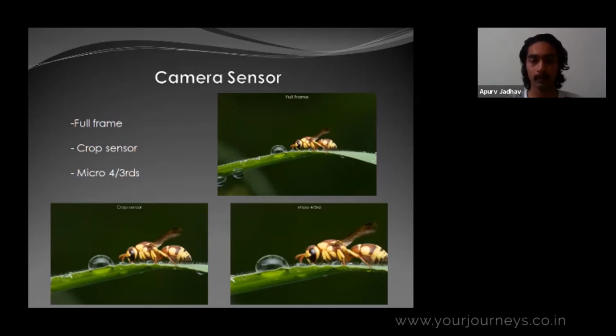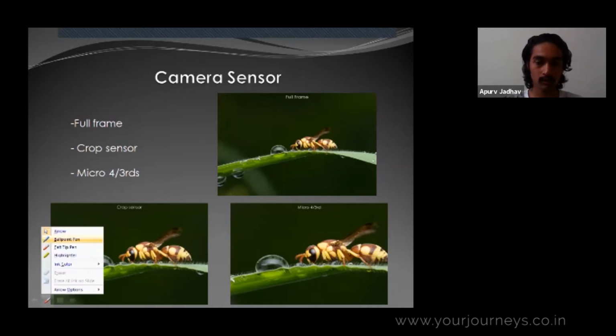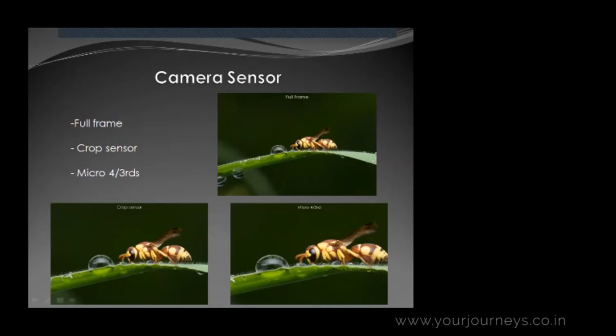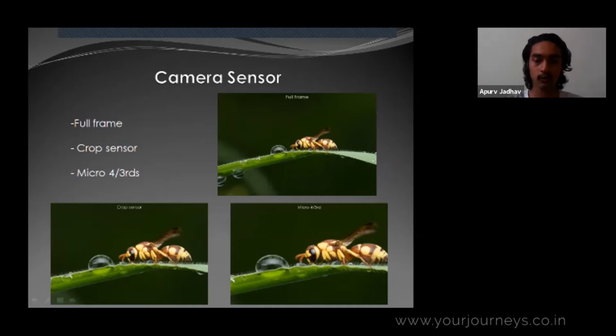But if you use a crop sensor camera, you can see the second image here. Can you all see the cursor? Yes, okay, cool. You will see that by shooting with the crop sensor, the image gets more magnified, and by shooting with micro 4/3, it gets even more magnified. So it also depends upon the sensor.